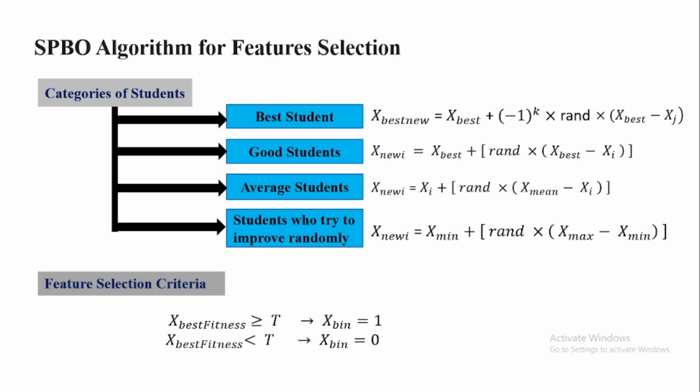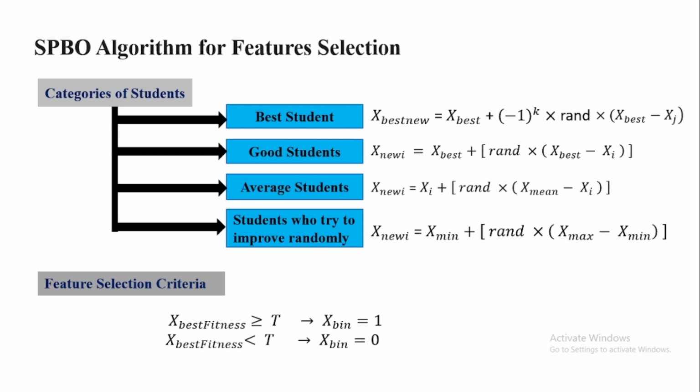And the most important part of our research topic is the SPBO algorithm and how we used it for feature selection. The SPBO algorithm is a metaheuristic algorithm. It is mainly proposed based on students, and the main part is the category of the student. We have to categorize the students into four parts: best students, good students, average students, and students who try to improve randomly. And we can see the update equation of every student.